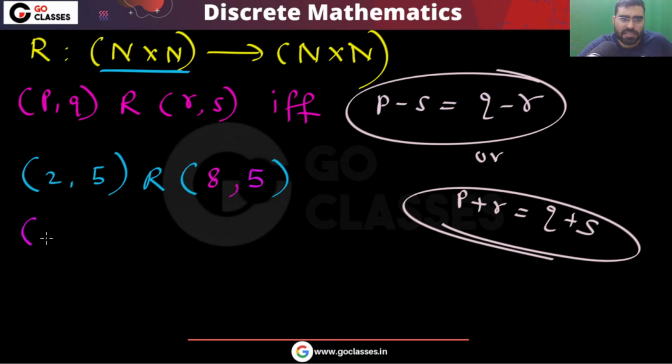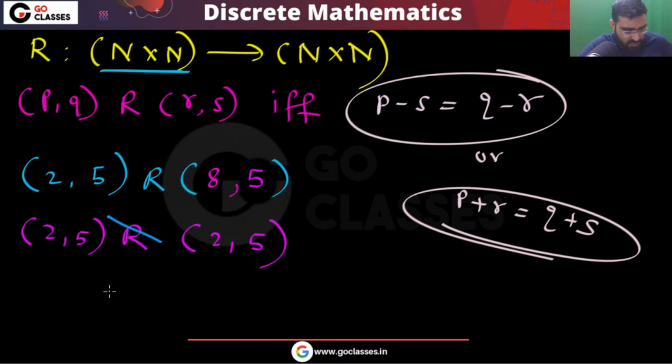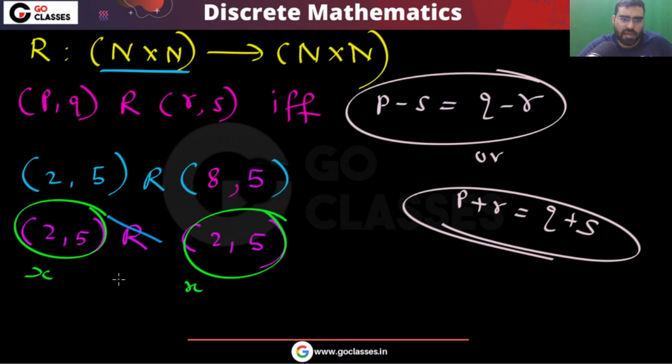Similarly, can I say (2, 5) is related to (2, 5)? Can I say that this plus this is equal to this plus this? The answer is no. So immediately you can see the relation is not reflexive, because this element is not related to itself. Let's call it X. X is not related to X. So this relation is not reflexive.